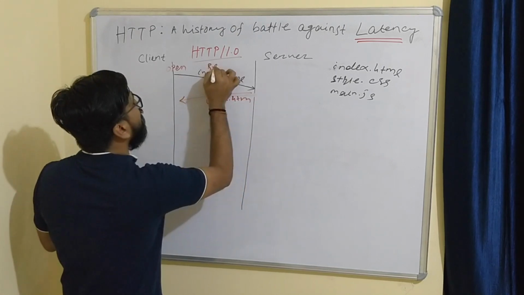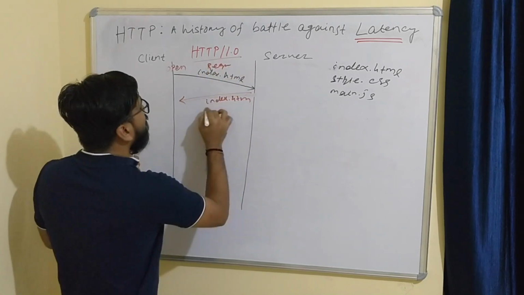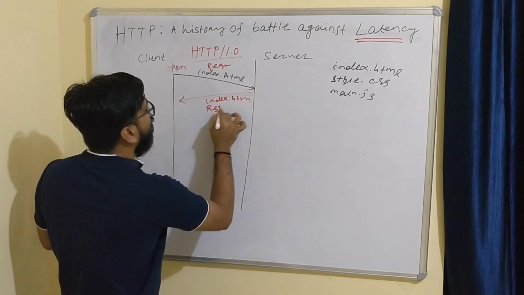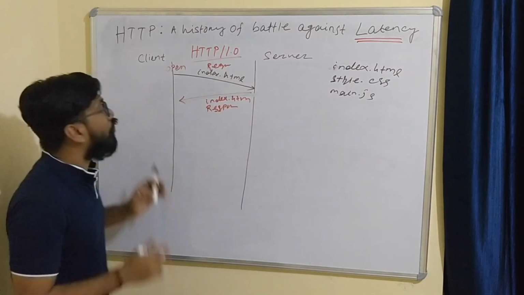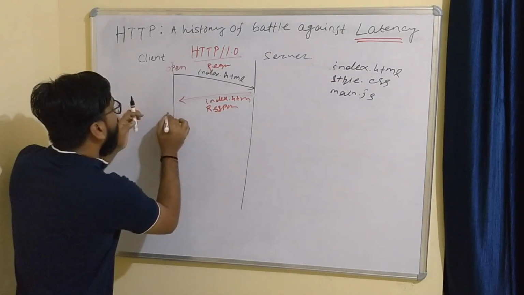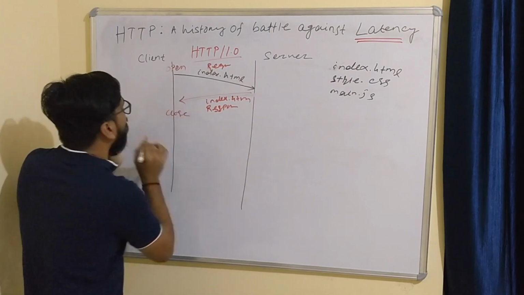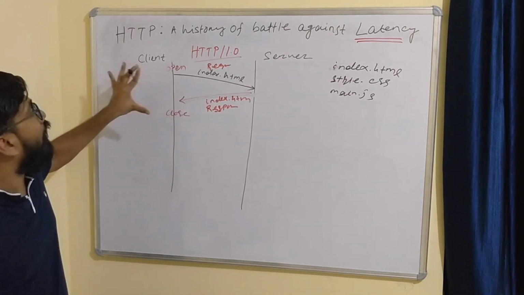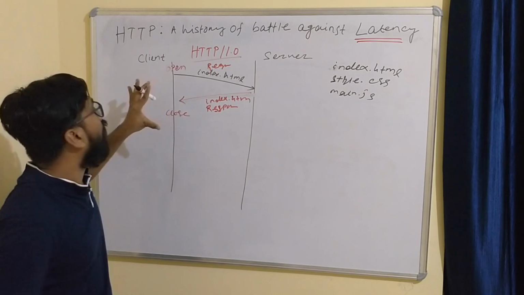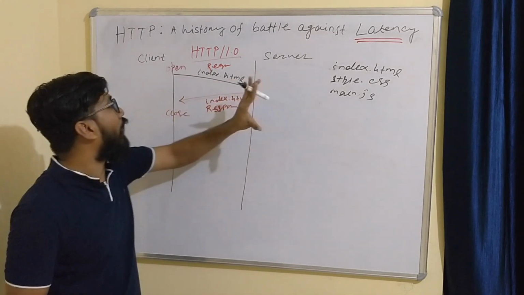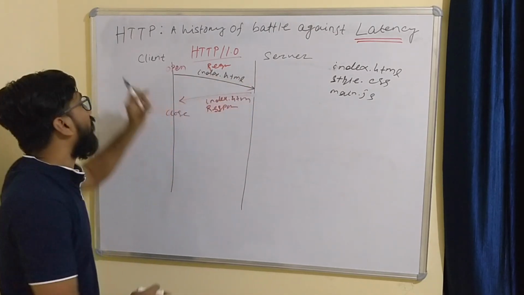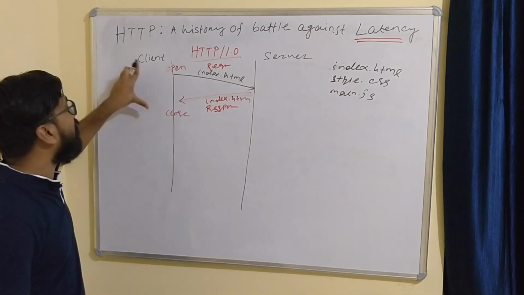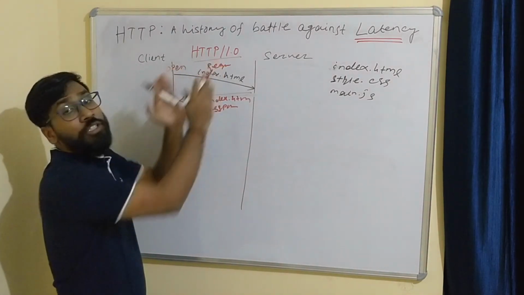This is the request and this is the response. Then the connection is closed. So this is how the first request goes to the server, the server responds, and then the connection is closed. This is how HTTP 1.0 works.